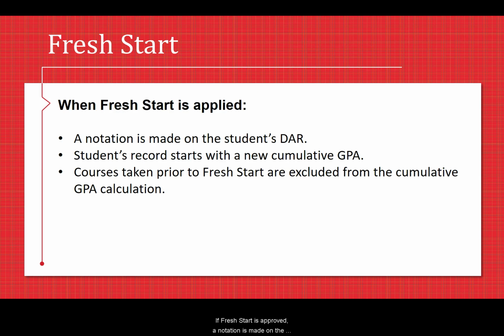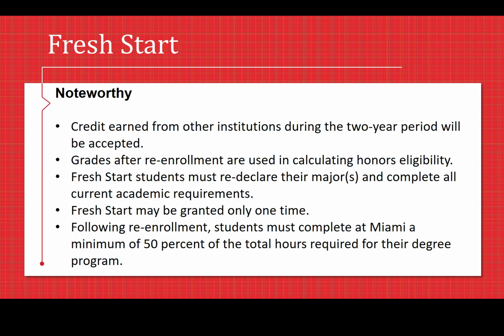If Fresh Start is approved, a notation is made on the student's record or DAR, and the student's record starts with a new cumulative GPA. Courses taken prior to the Fresh Start are not factored into the student's GPA. When applying Fresh Start, it is important to note that credit earned from other institutions during the 2-year period when the student was not attending Miami will be accepted.